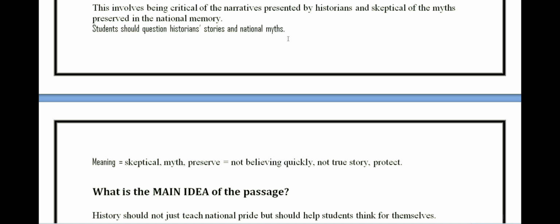Myth is a false belief. So the meaning of skeptical, myth, and preserve: skeptical is not believing quickly. Myth is not a true story, and preserve is to protect.